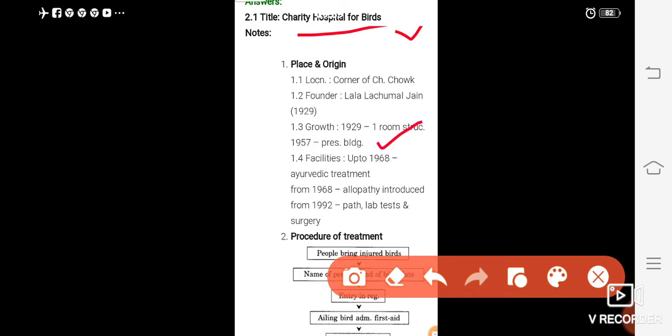Facilities: up to 1968, Ayurvedic treatment was given. From 1968, allopathy was introduced. From 1992, pathological lab tests and surgery. These facilities have been given.